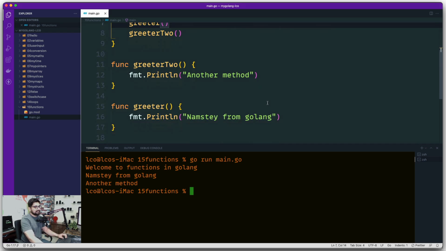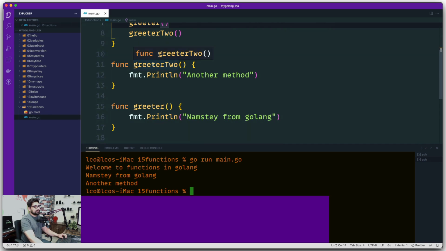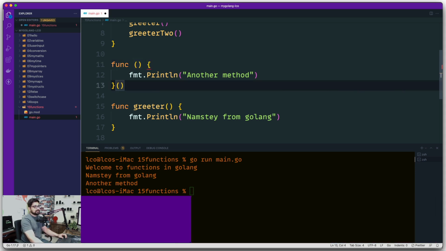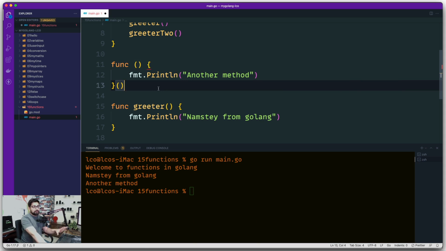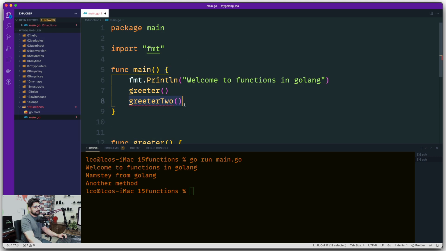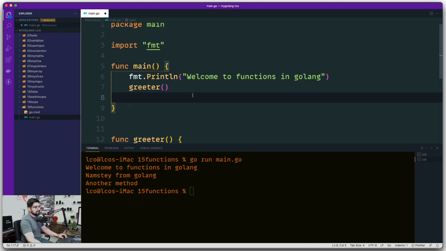Definitely we'll go to the basics, but can I define a function just like this without the name? Technically, yes, you can actually go ahead and define these functions and execute them on the go, but I won't be going into too much detail on that. Yes, anonymous functions exist, and you can also create IIFEs, immediately invoked functions, here as well. But I think we should not have a discussion around it as of now, just giving you a brief that yes, they exist, but we're going to talk about them later. Okay, let's remove this part and this part as well and get back onto the conversation on these methods.